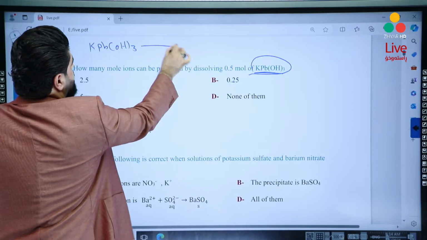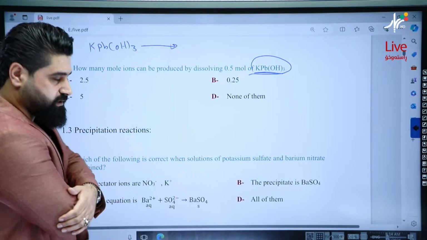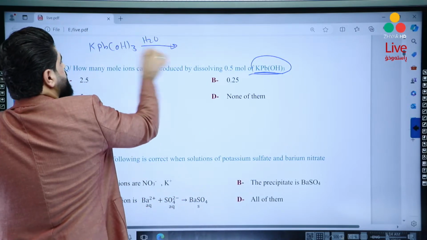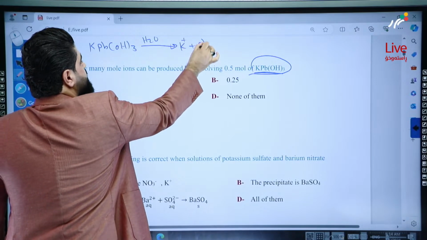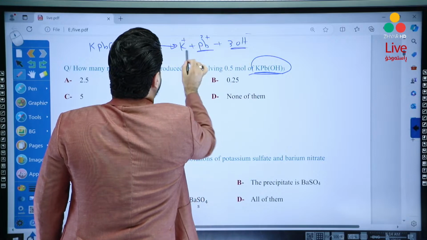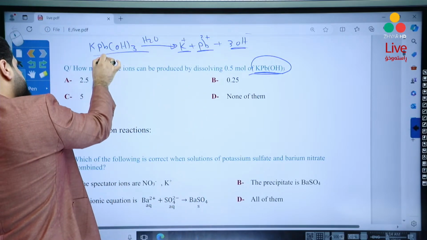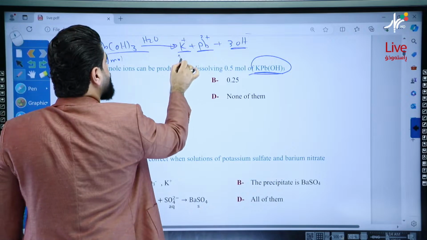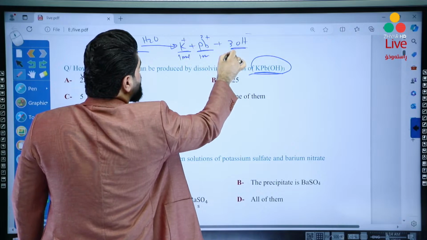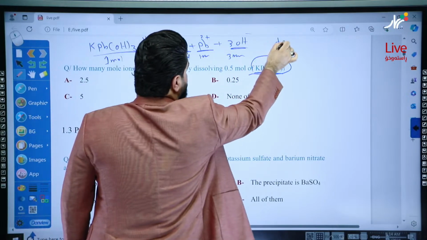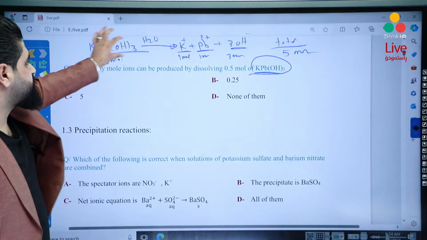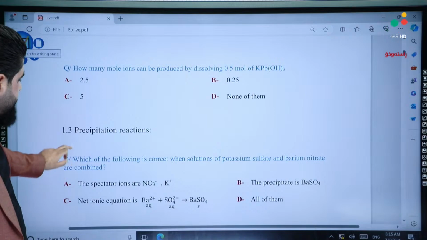KPb(OH)3, okay? How to write its dissociation reaction, no matter, okay? Yalla. H2O, K plus, Pb 2 plus, and 3 hydroxide ions. Okay? So 1 mole of this compound results in 1 mole of potassium ion, 1 mole of lead ion, and 3 moles of hydroxide ions. Total will be 5 moles. Okay? So now using this equation, you can solve this question. It's very easy. Okay? Yalla.